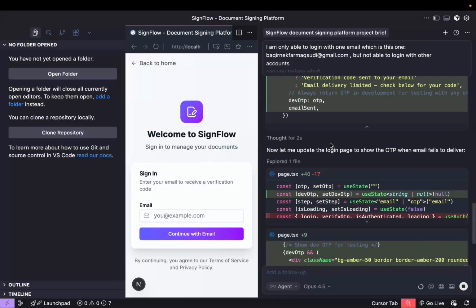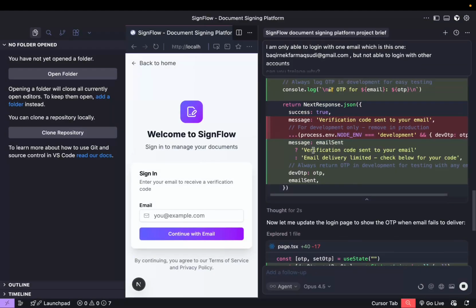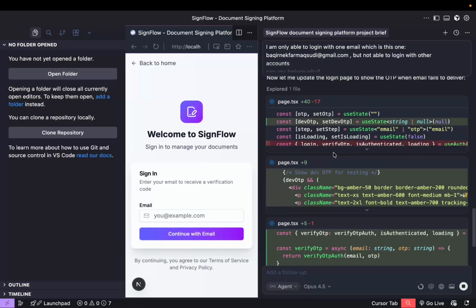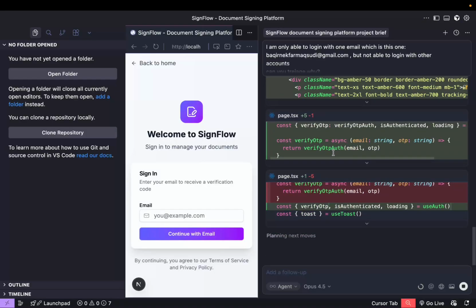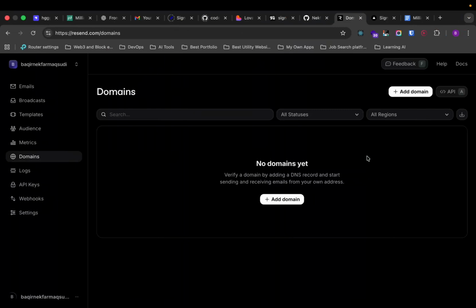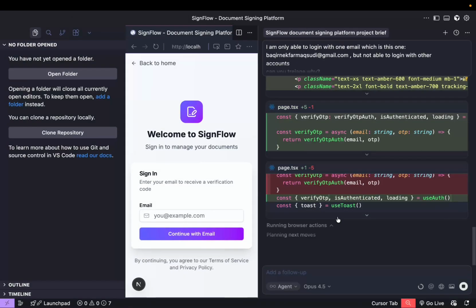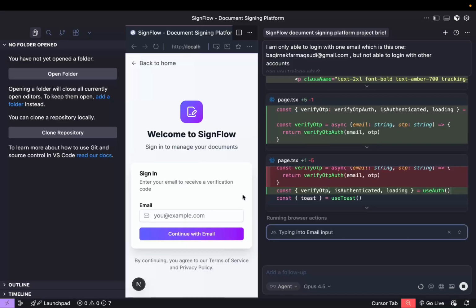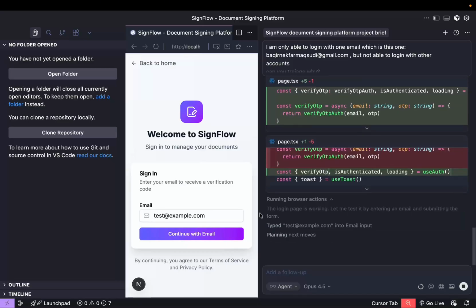So right now, the AI is just showing the verification code by itself instead of sending it to the email, so that we can use it. So right now it should be fine, but we can improve that further. Let's just give it a try after these changes are done. And then I'm going to show you how the signing flow will look, to see whether we are able to accomplish this or not.